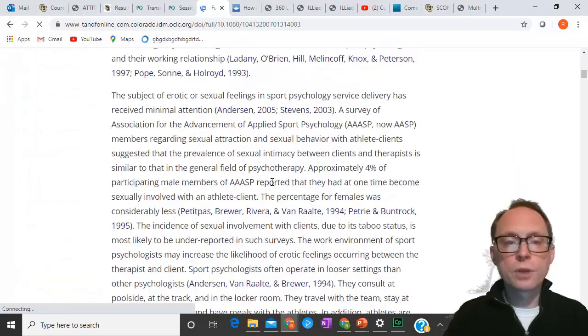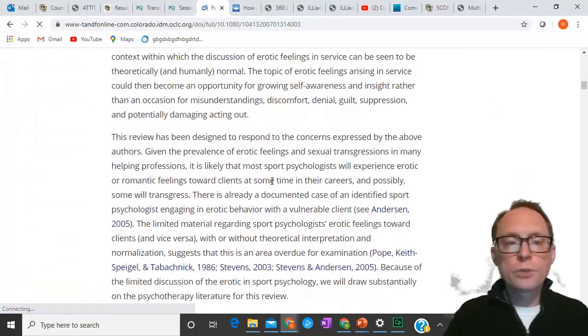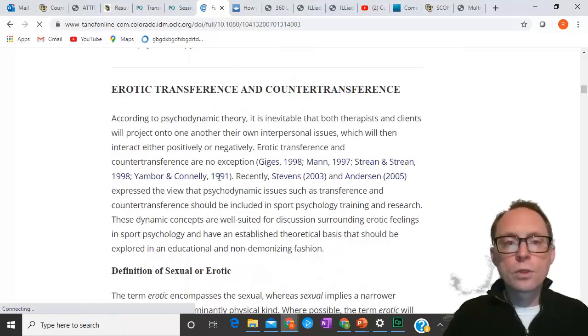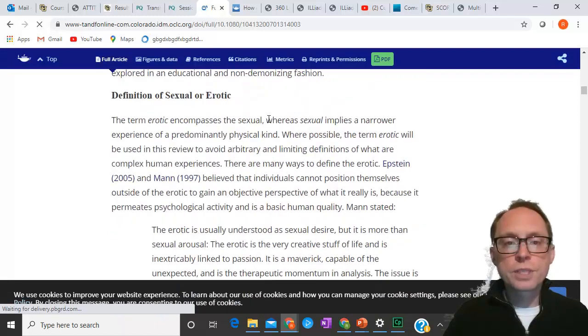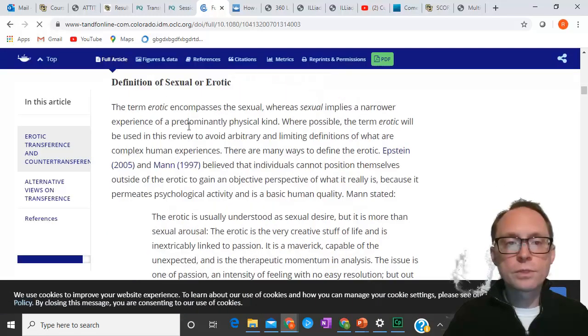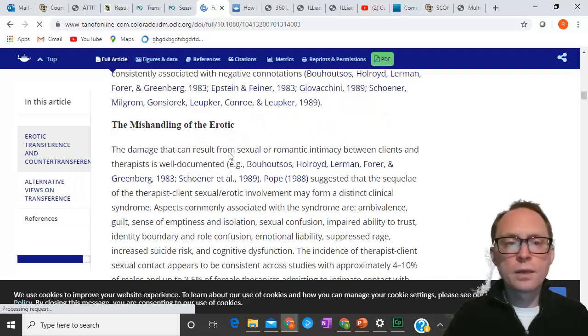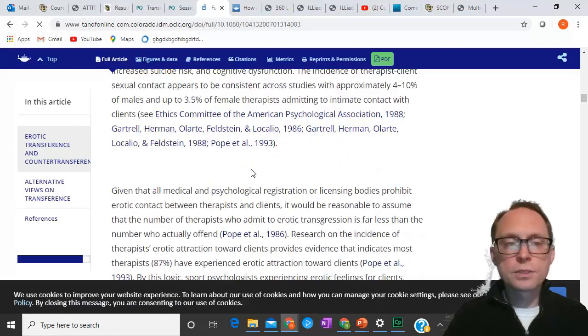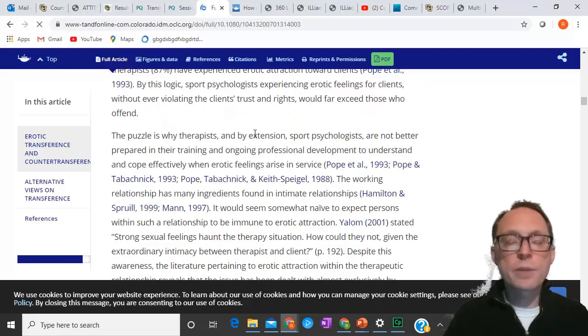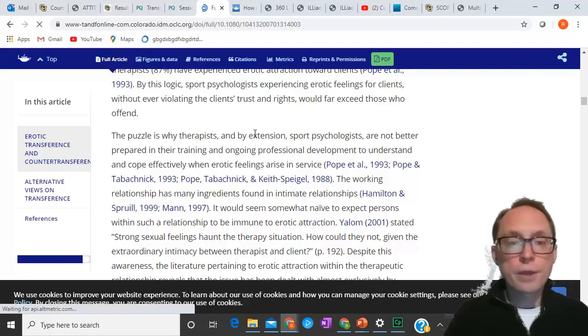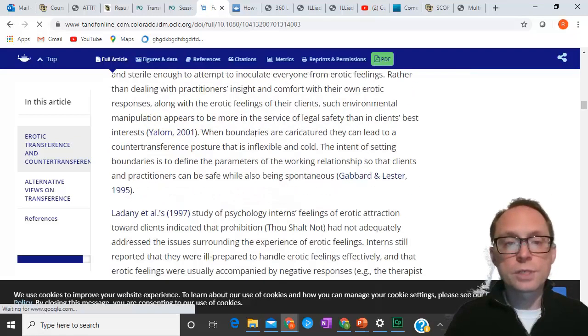There it is. So this is a full article. And you'll notice that they're looking at a bunch of different studies. So these are studies by Epstein and Mann. And there's some more studies. These studies are what we know about this topic. And the topic in this case is erotic attraction between sports psychologists and their clients.